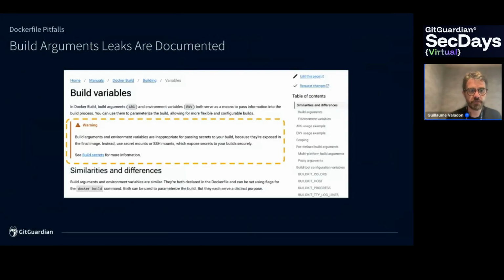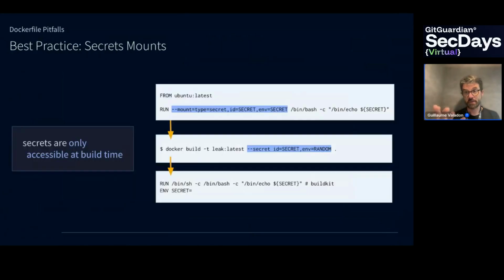However, the Docker documentation states that build arguments and environment variables are inappropriate for passing secrets because they're exposed in the final image. So it's just there. There's a big warning sign. Instead, use secret or SSH mounts. So that's what's here on the slide, the best practice.